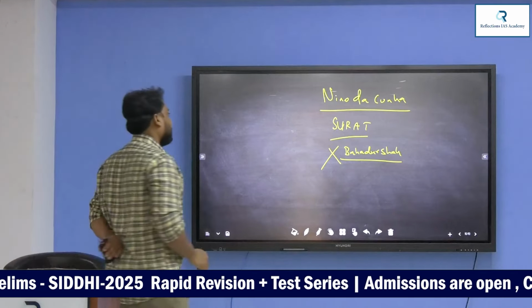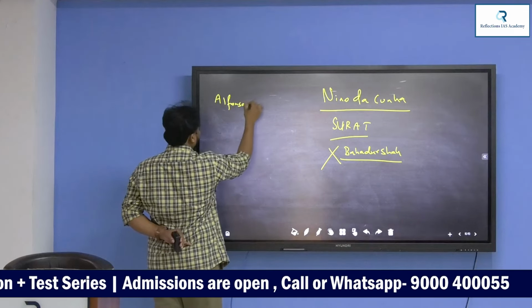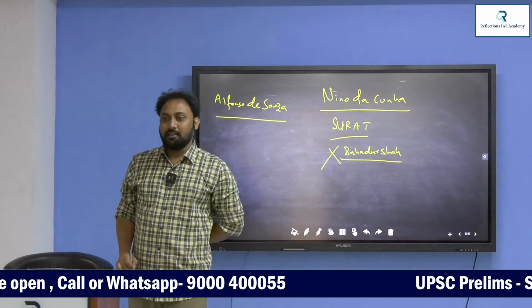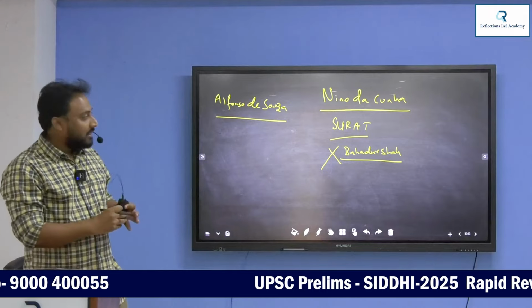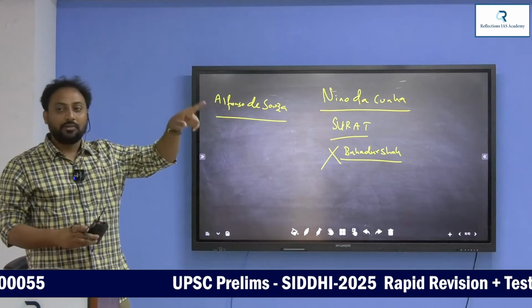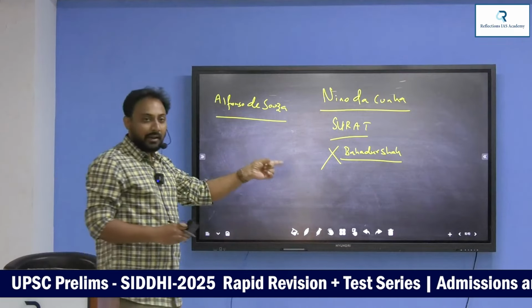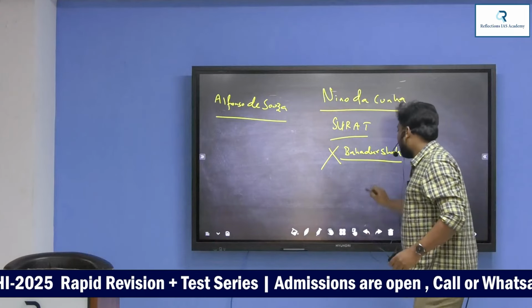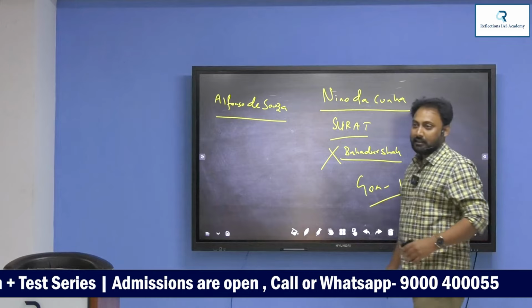Surat was captured. Now, after that, the fourth governor, Alfonso de Souza. He is the last governor, fourth and last. Actually, during his period, the capital was shifted to Goa. Goa was conquered by Albuquerque, and the capital was shifted to Goa by Nino da Cunha in 1530.